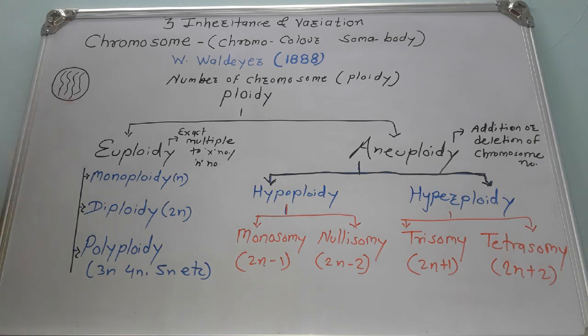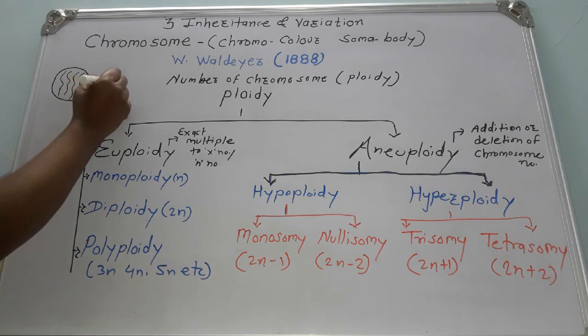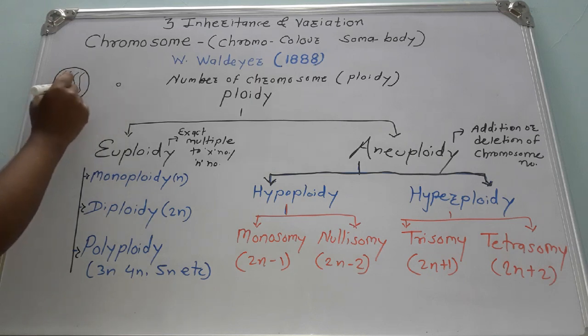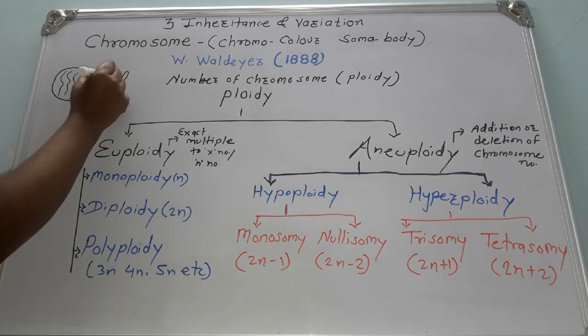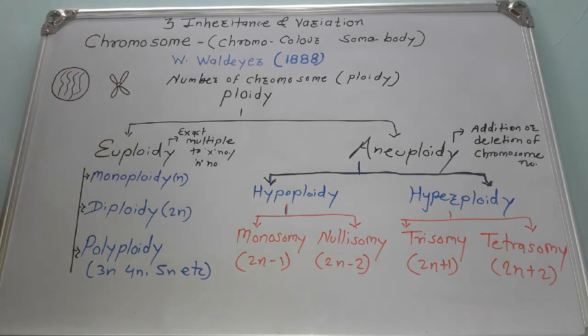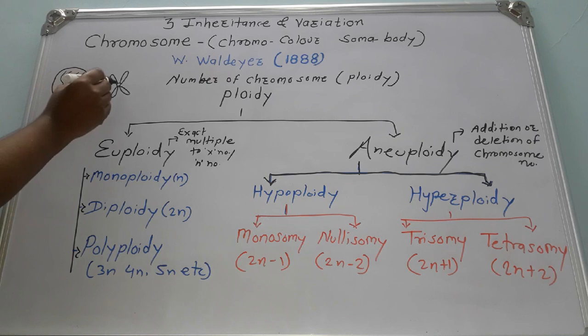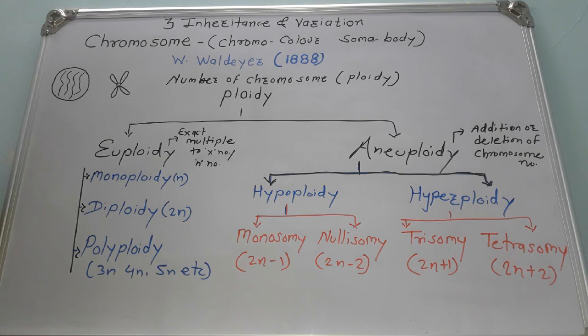And when cell division starts, mitotic cell division starts. In mitosis, the first phase is prophase, then metaphase, anaphase, and the last phase is telophase. During the second phase, this long elongated thread-like structure, due to condensation and coiling, becomes short and thick, so it becomes visible. This is the actual structure of a chromosome, which appears during the metaphase.